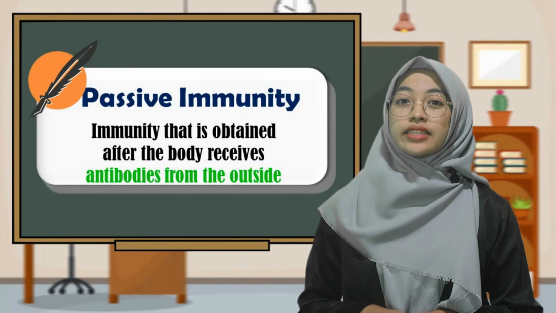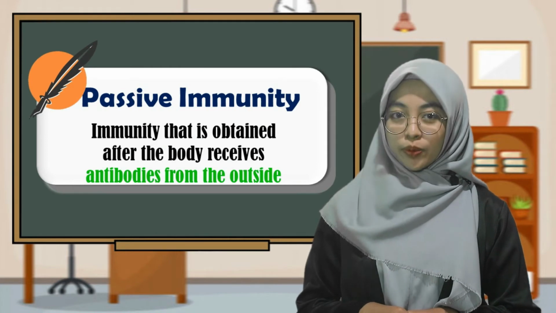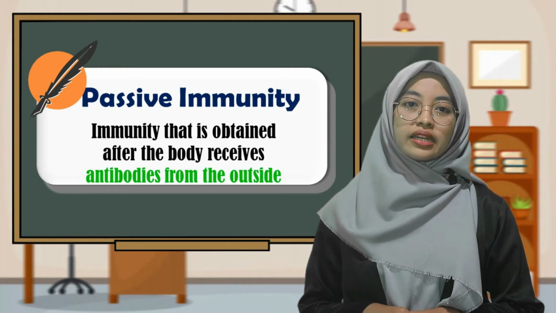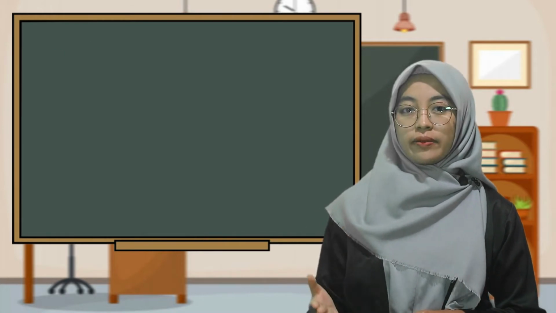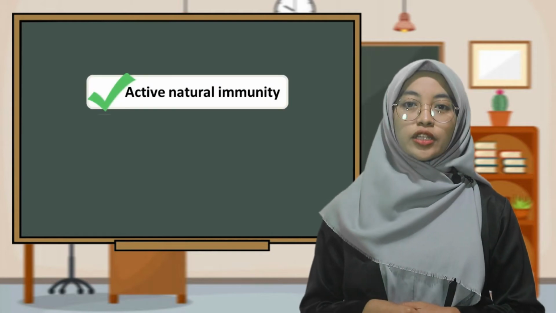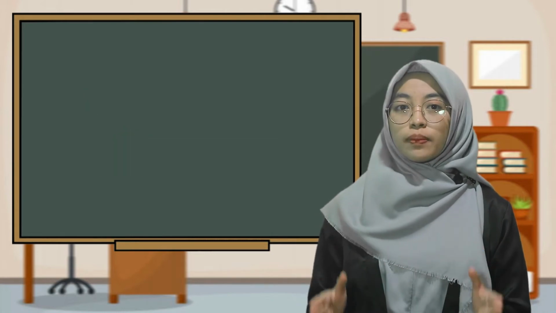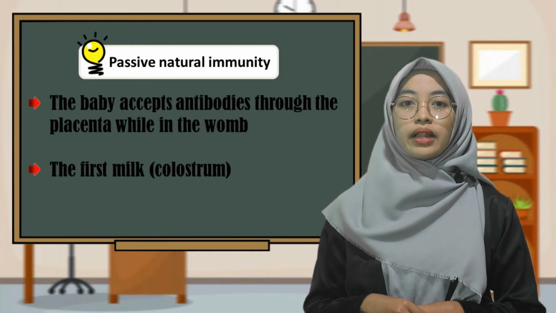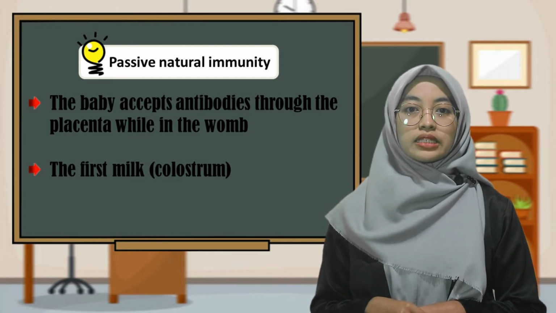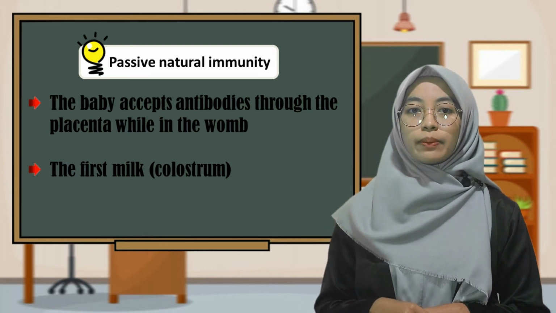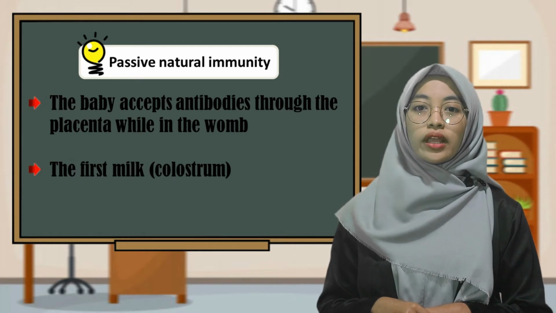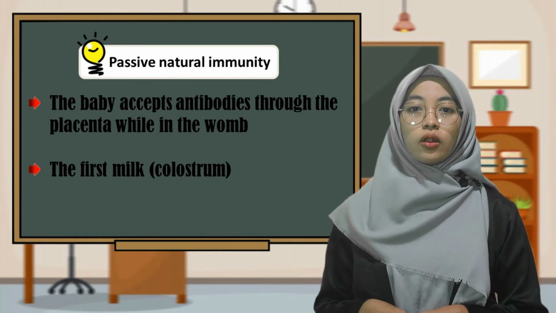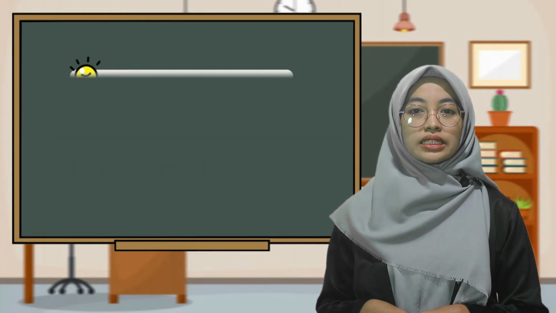Okay, next, the second type is passive immunity. Passive immunity is immunity obtained after the body receives antibodies from the outside. This immunity can be obtained naturally and artificially. Natural passive immunity occurs when babies receive antibodies through the placenta while in the womb. In addition, when the mother gives the first milk, or colostrum, it is also natural passive immunity.